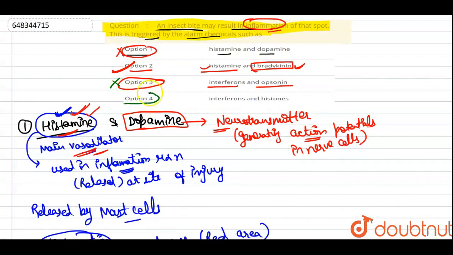If we see the fourth option, it says interferons and histones. Interferons, we see, have a role in the virus infection, not in the inflammation.